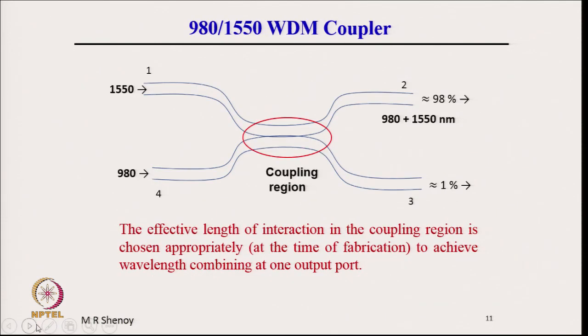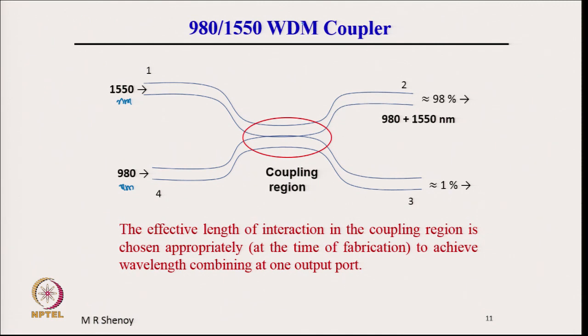You can see the diagram more carefully. This is an optical fiber component, a very compact component. If we put 1550 nanometer wavelength here, that is the signal, and the pump wavelength 980 nanometer here, then they will combine at one of the ports. A very small fraction may appear at the other ports. Ideally, we would have liked 100% of them to come here, but in general there may be a small fraction coming there. So, this is the WDM coupler.